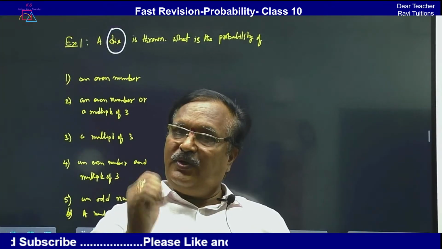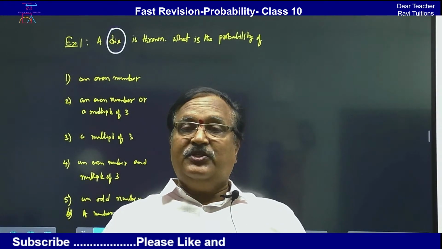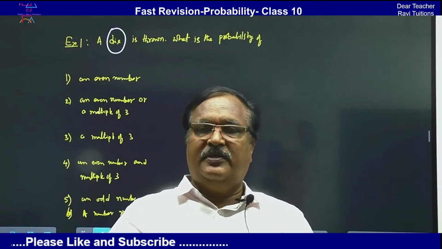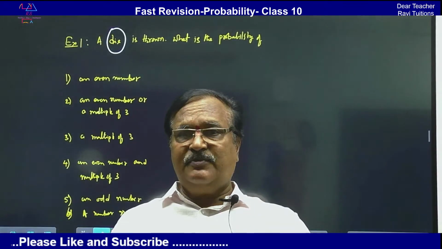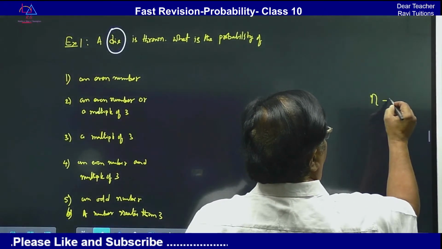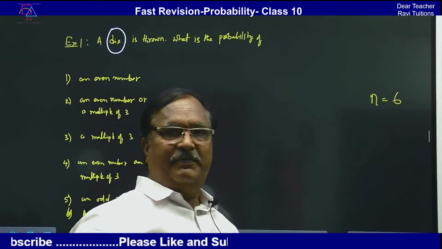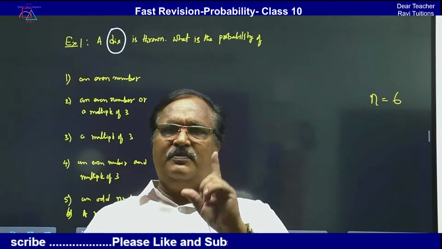Throwing a die is an event. Total possible outcomes, because there are only 6 surfaces, are 6. So N is equal to 6.